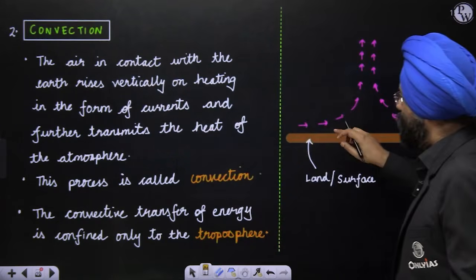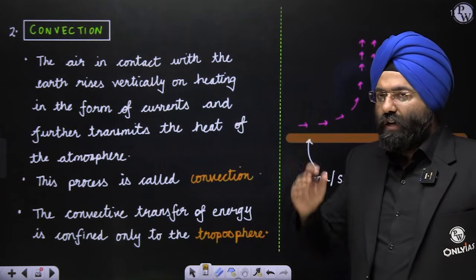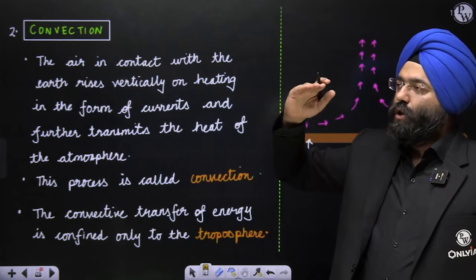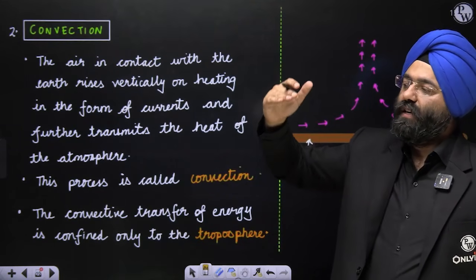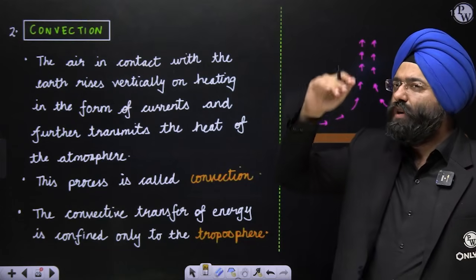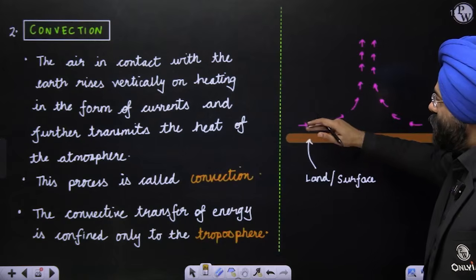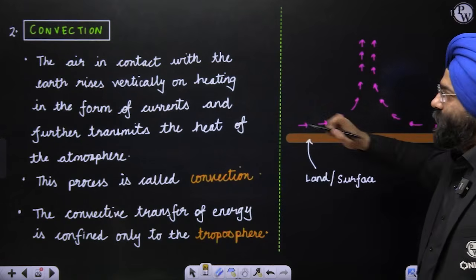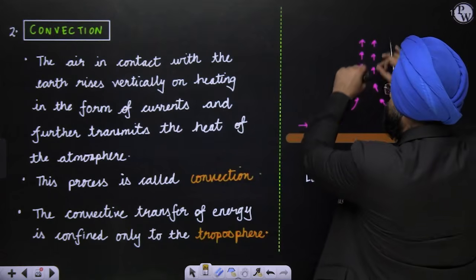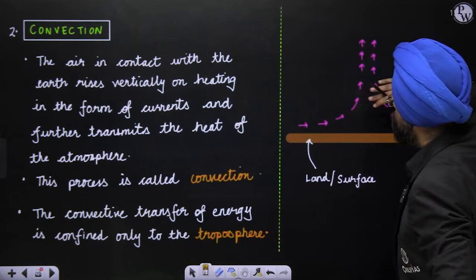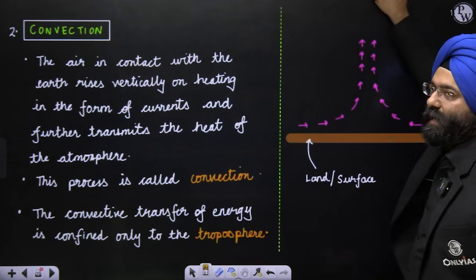Now you see, supposing the earth is heated tremendously. Conduction was a process through which the lower layer is heated and it spreads, giving its heat to the upper layer also. There is no vertical movement being talked about there. Here, when the lower layer is heated, it rises up, right? It rises vertically on heating in the form of a current. Now this is like a current that is rising, right? And while this process is going on in the vertical manner, it is giving energy to the nearby layers also.